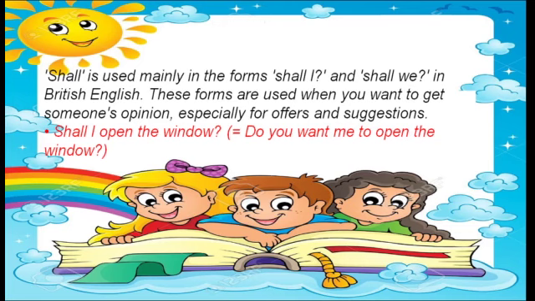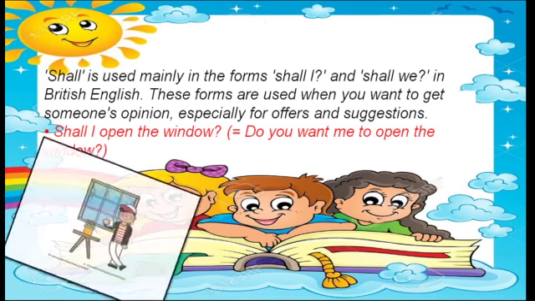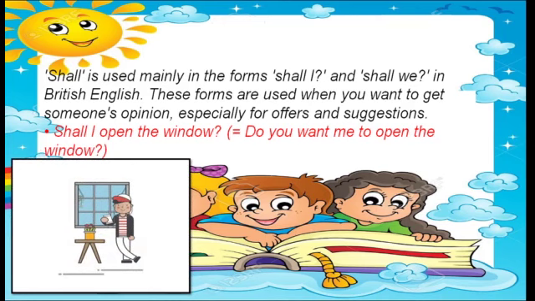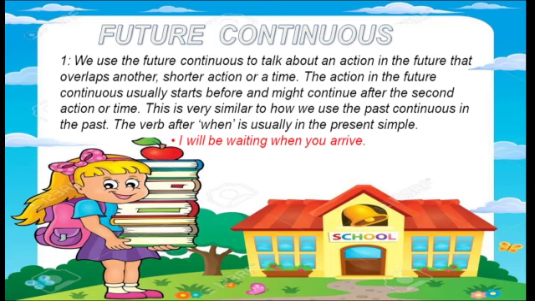Shall is used mainly in the form shall I or shall we, dear friends. Nowadays shall is disappearing from modern English, but we should know that shall is used with I and we. Like for offers and suggestions: Shall I open the window? This is an offer, so we can use shall I. And remember, dear friends, whenever we are talking about any kind of threat or promise, we have to reverse it. Like with I and we we will use will, and with others we will use shall.